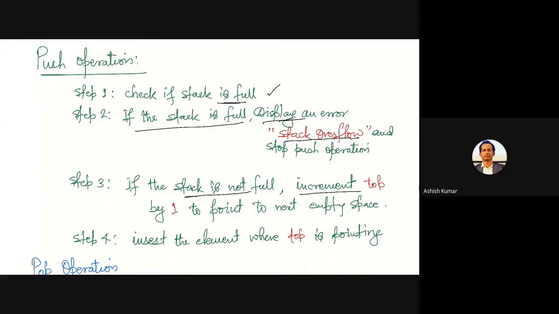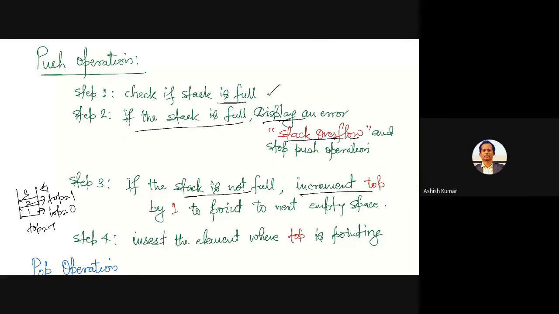You will increment the top value first. Why? Because if you have inserted 1, and then inserted 2, top was initially pointing to -1. When you inserted a value here, top became 0. When you inserted another value, top became 1. If you want to insert a new element, what will you do? Top को पहले ऊपर लेके जाना होगा ना, तभी तो हम यहाँ पे 3 insert कर पाएंगे.